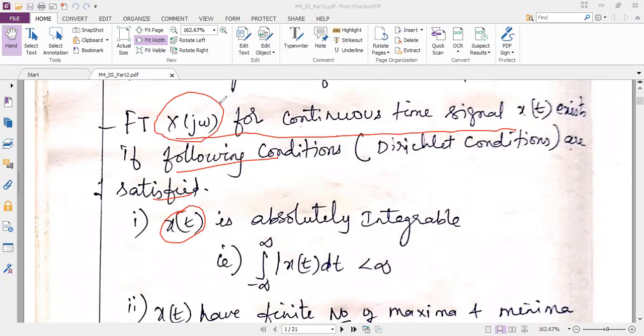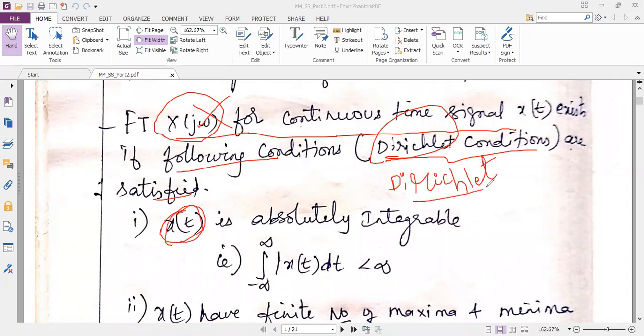Otherwise, this Fourier transform is invalid. Those conditions are called the Dirichlet conditions. This is the name of a person, Dirichlet, D-I-R-I. So I can get x of j omega only when my input x of t obeys the following conditions, which are called the Dirichlet conditions.